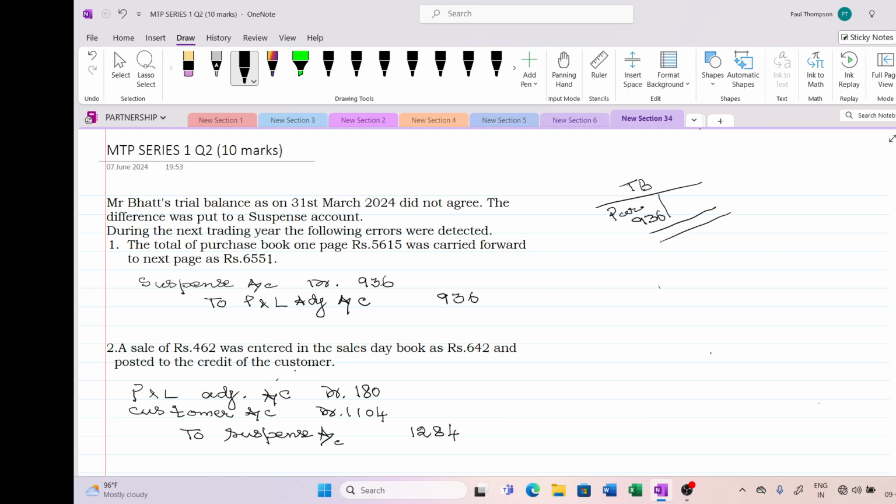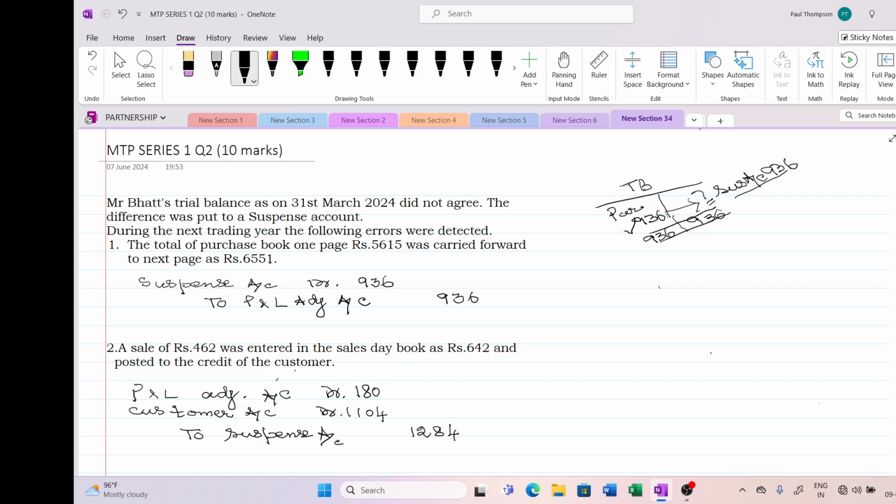Let us consider only one item in the trial balance. Just assume there is only one item. So now your balance will be 936 rupees on the debit side because there is no corresponding credit for this 936, because we have put this amount due to a mistake. By error we wrote an excess amount. So I should operate the suspense account on the credit side for 936 rupees so that my trial balance gets tally. So now I have to rectify this error.